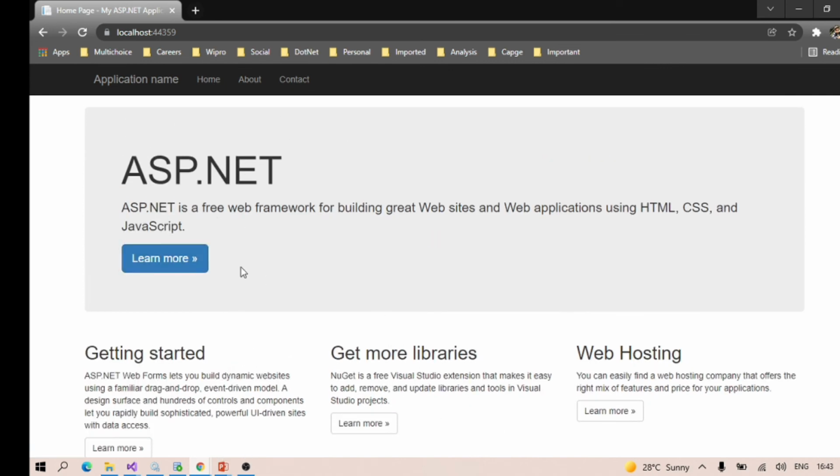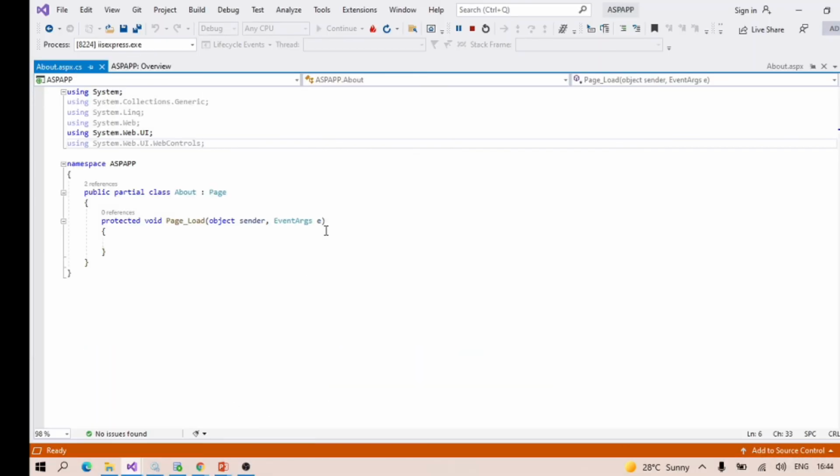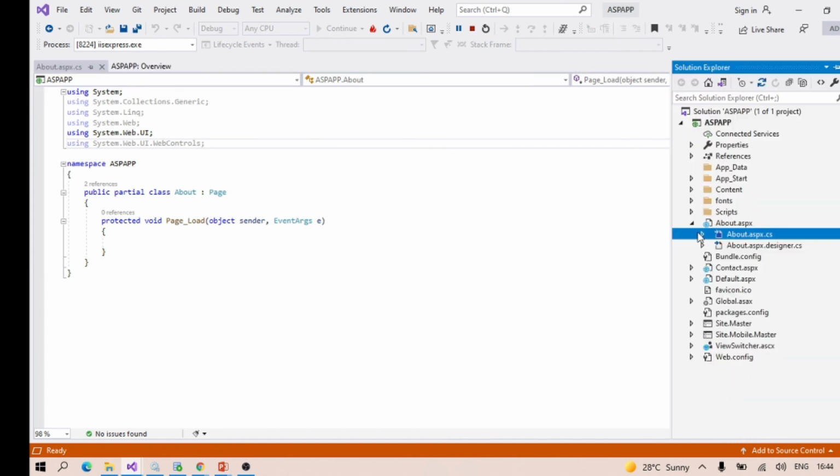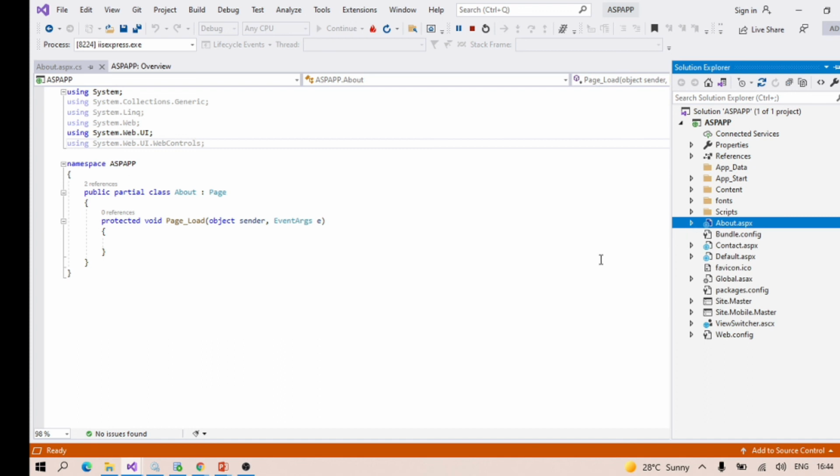Okay, so this way we can create our first application for ASP.NET. In the next video we will understand how we can further implement functionality for the ASP.NET application. I'm planning to take a new functionality which we did not discuss for any application, which is basically export to Excel functionality. So please continue to understand that functionality as well.